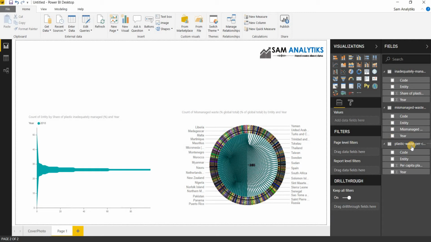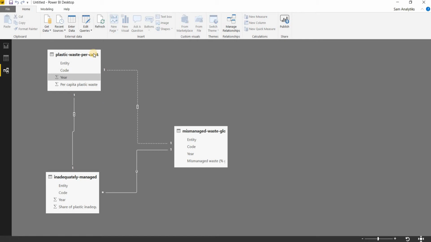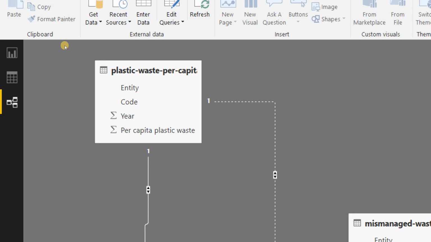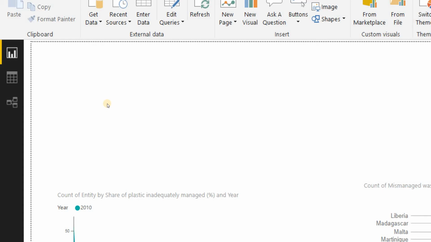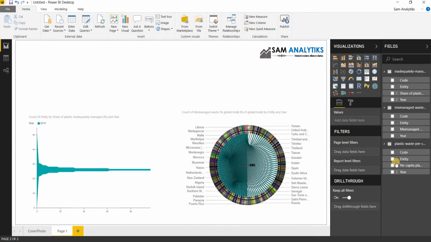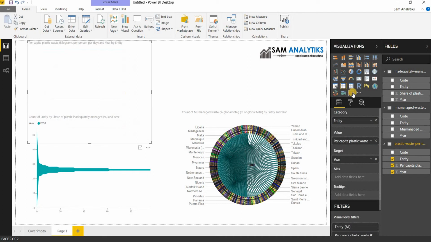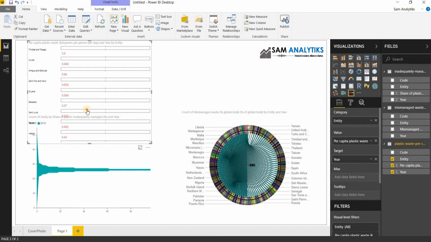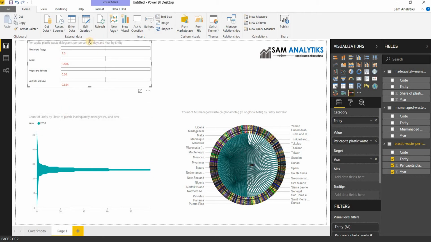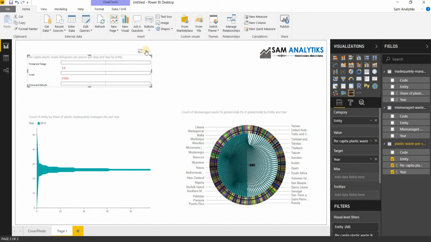So if I take the third one, which is plastic waste per capita, and if we just see in here, plastic waste per capita is our primary table from where each data is getting collected. So if we take this as our main slicer, we can take this entity, per capita, and year, and if we use the stream graph or the bar graph, taking the slicers in here, we can get quite a good visual.